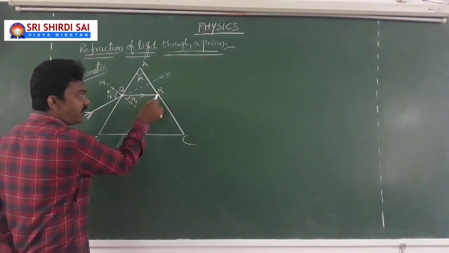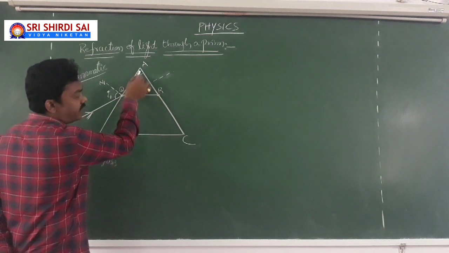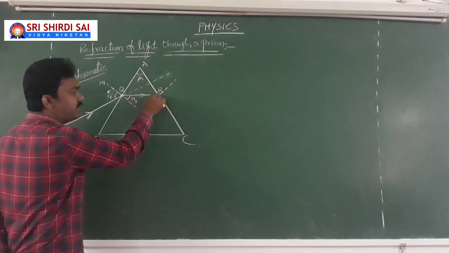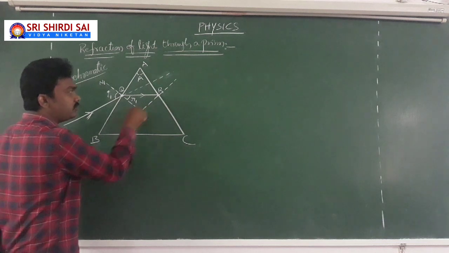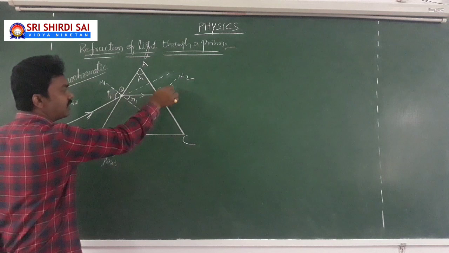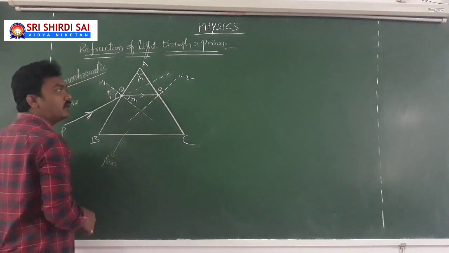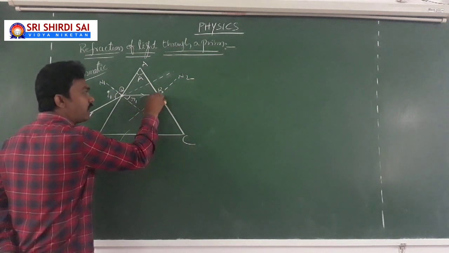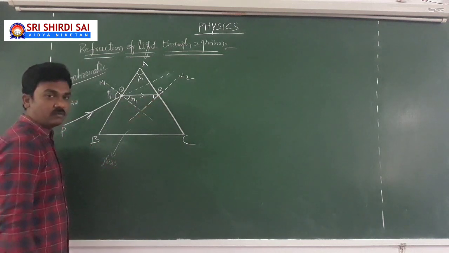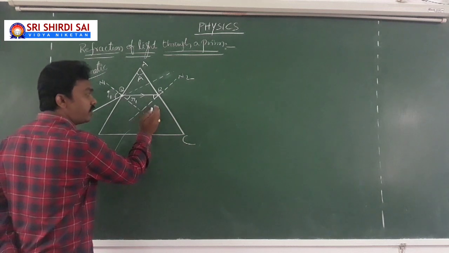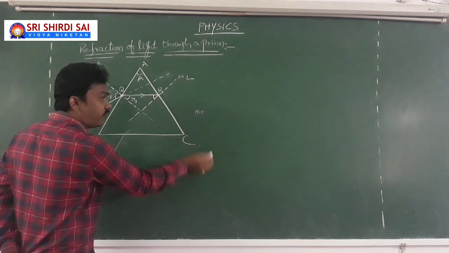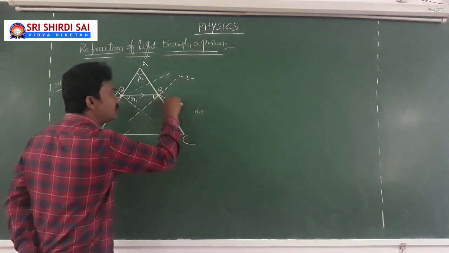Now this refracted light ray becomes the incident light ray for AC. Now draw the normal at the interface AC. Name it N2. This is one normal, N1, and this is another normal. Now here, this will be the angle of incidence, because it is the angle between the incident light ray and the normal at the point of incidence. And as it is traveling from glass to air, it has to bend away from the normal.